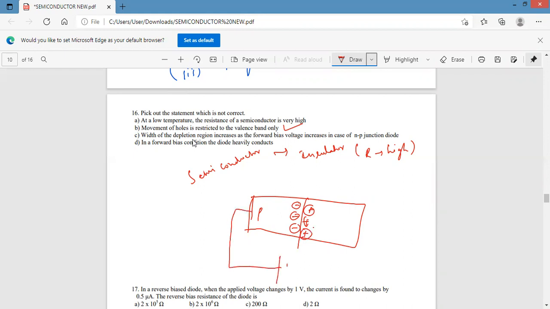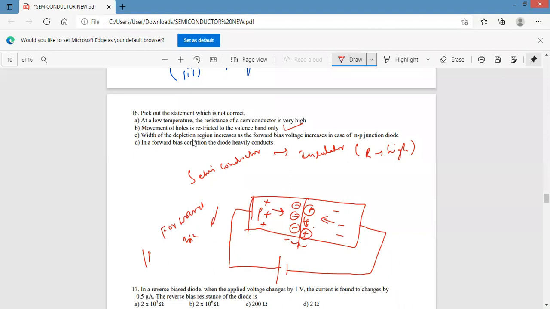The battery positive end is connected to P side and the negative end is connected to N side. Now holes are the majority charge carriers. They will start to move towards what? The depletion region. Here electrons are the majority charge carriers. They will also move towards the depletion region. As a result, the width of the depletion region decreases in case of what? Forward bias.